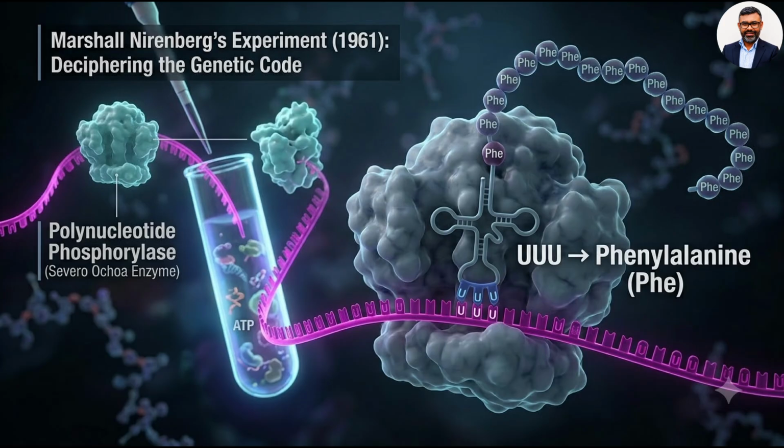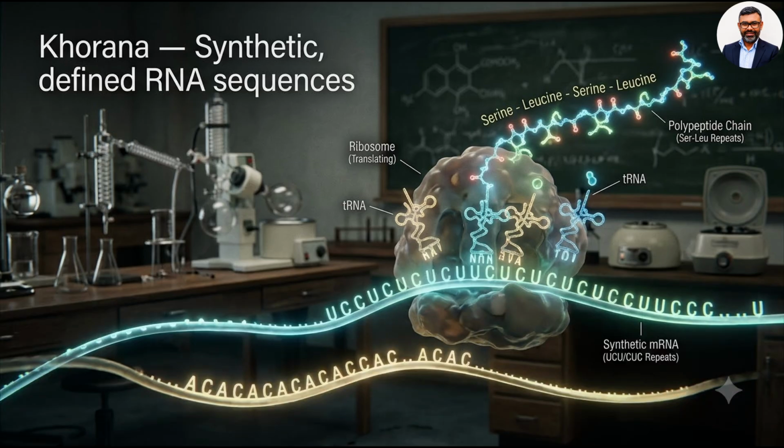In Nirenberg's famous experiment, synthetic poly-U RNA was used in a cell-free protein synthesis system using Severo Ochoa enzyme, that is, polynucleotide phosphorylase. This RNA produced a polypeptide containing only phenylalanine. This clearly established that the codon UUU, which is a homopolymer, specifies phenylalanine. Har Gobind Khorana synthesized chemically defined repeating nucleotide sequences to decode the remaining codons of the genetic code. These experiments systematically established the relationship between codons and amino acids.